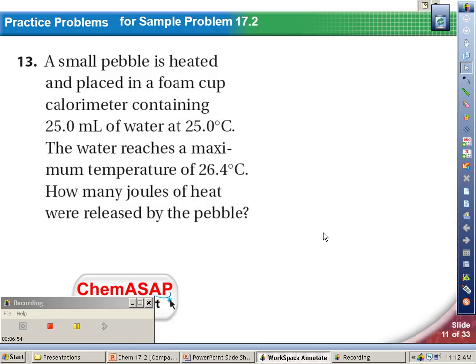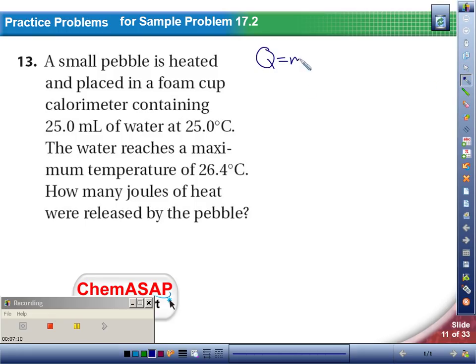Okay, number 13, we're throwing a small pebble in our calorimeter, and we wanted to know how much energy it releases. So again, we don't care about the pebble, we're going to measure just the water. So this is another temperature change problem. Again, I have 25 milliliters of water, and milliliters for water equals grams, so that's my mass.